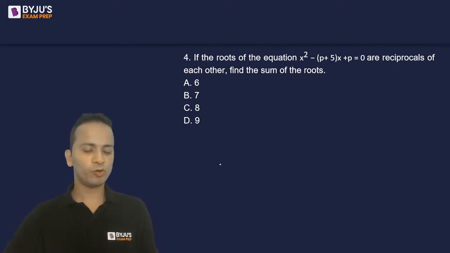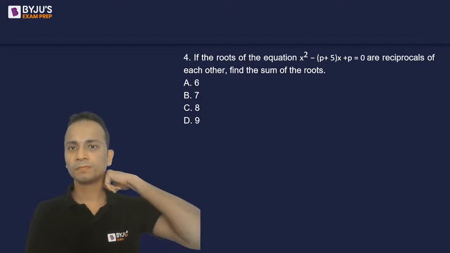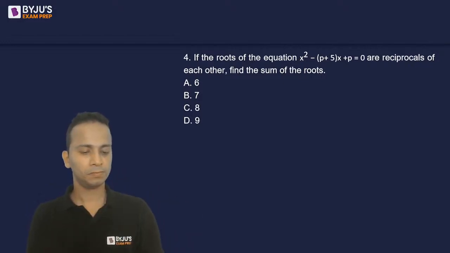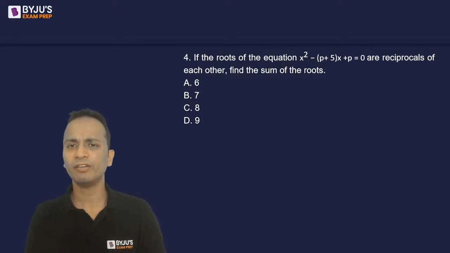Praveen, that was the best way of solving that question, easiest way. For the previous question, I've used a predefined result, okay, which says that for a given product, sum will be minimum if the numbers are equally divided.